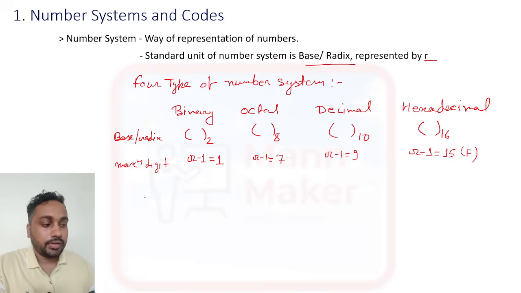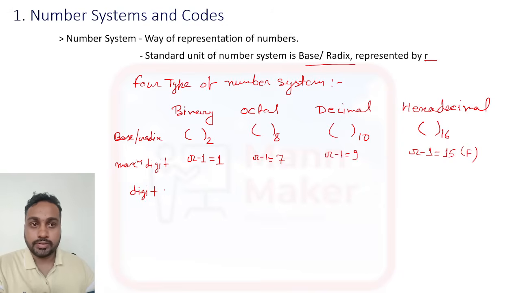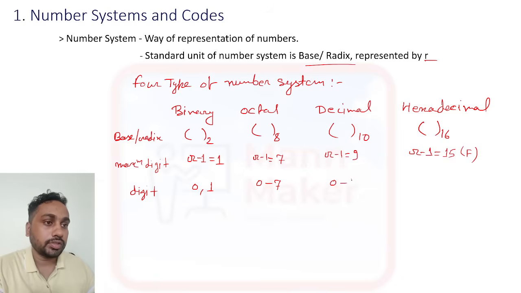Now, what kind of digits are there in all the number systems? For binary the maximum digit is 1, so it will be 0 or 1. For octal it will be 0 to 7, 0 1 2 3 4, like that till 7. Then for decimal it will be 0 to 9. And for hexadecimal it will go first 0 to 9, and after that 10 to 15 we are writing as A to F.